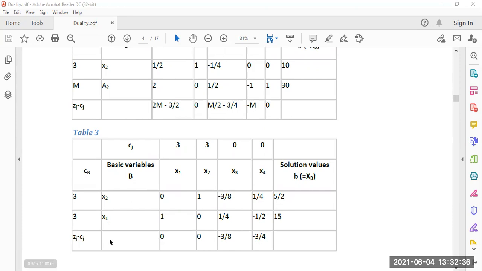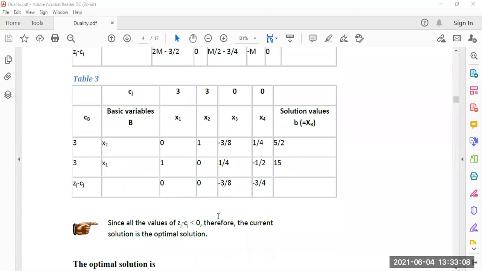Now again we find the zj minus cj, but here all the zj minus cj are non-positive. So our optimality condition is satisfied, as we require that all the zj minus cj be less than or equal to 0, either 0 or negative. So optimality is satisfied. The solution is x1 equal to 15 and x2 equal to 5 by 2, and the corresponding result will be 3 into 5 by 2 plus 3 into 15.